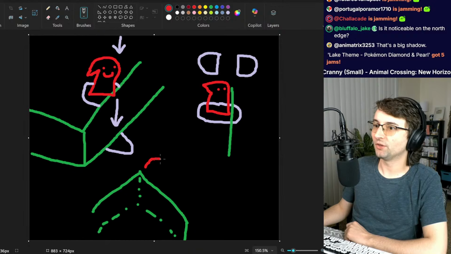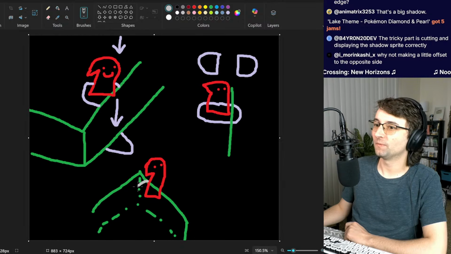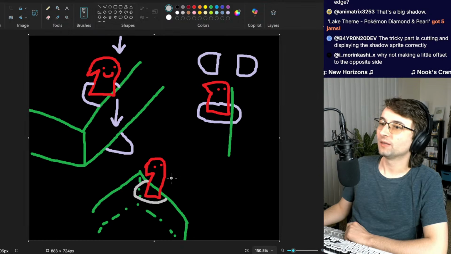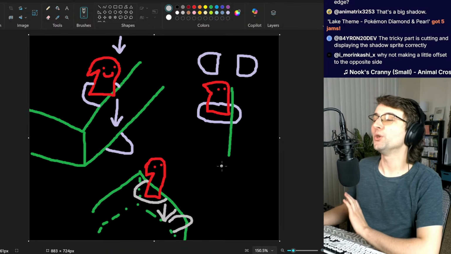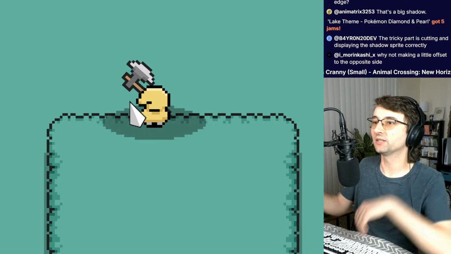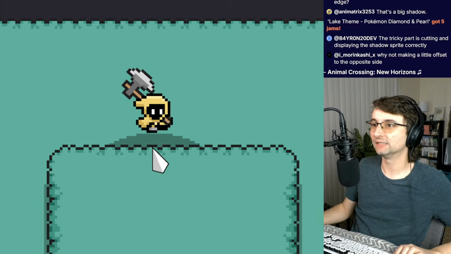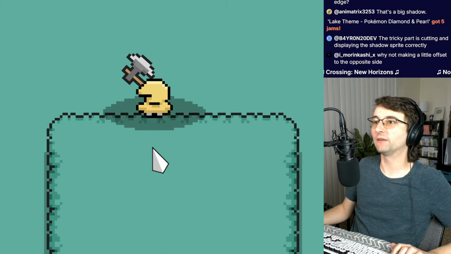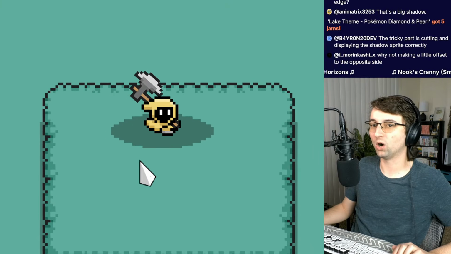So if I'm standing on the north edge like this, and my shadow is like this, it's going to project downward to here. So it's going to extend out this way, like that. So on the north edge, you wouldn't actually see it if I was standing here, because this top sliver would project down behind, like here. Notice how when I fall off the ledge, the shadow disappears completely. That's because it falls behind this wall here.